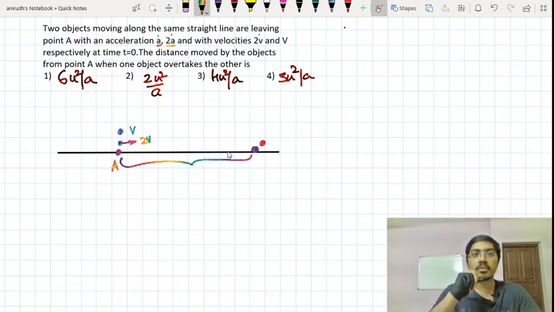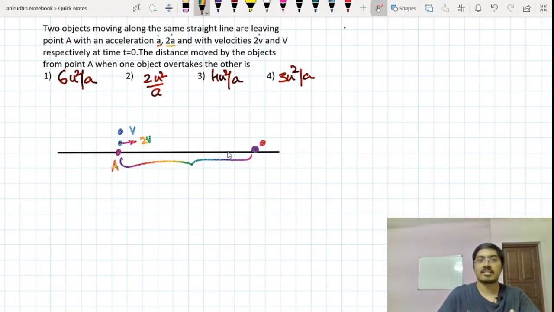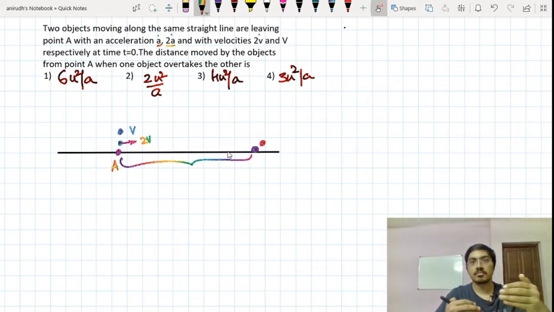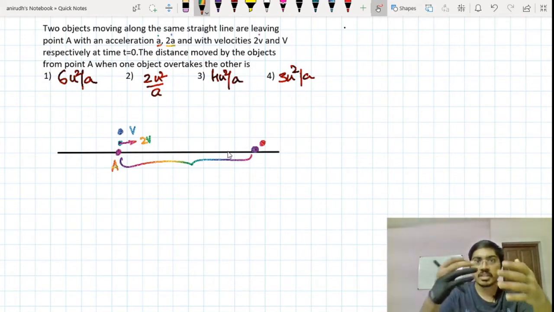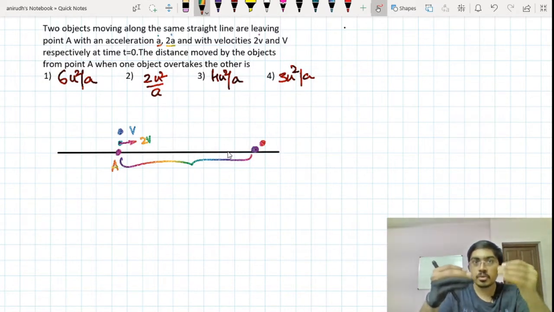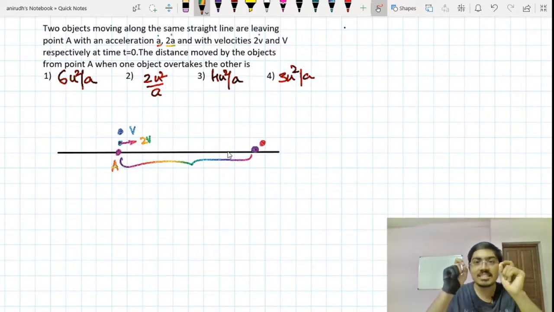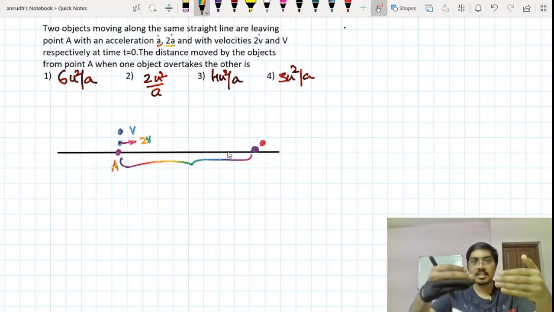So the condition of overtaking, if you try to understand this from a physics perspective: when will you overtake? Let us say that you are driving a car and you see another car which is moving ahead of you, and you want to overtake it. So what will you do? You will increase your speed to that extent that at a point of time both of you will have the same position. Then you will move ahead of him. At that instant when you are moving ahead of that particular car, the position of your car and his car will be the same, right? So both these objects will cover the same distance at that particular instant,